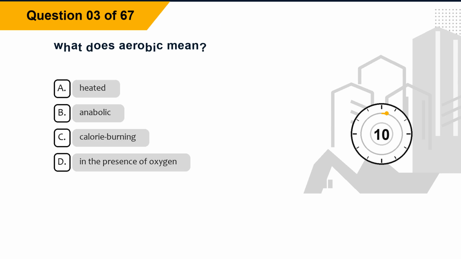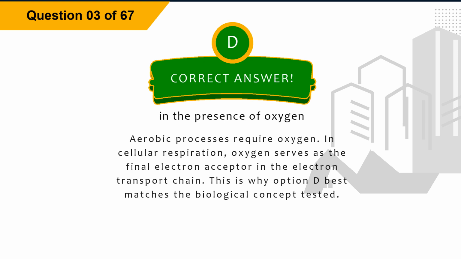Question 3. What does aerobic mean? Option A, heated. Option B, anabolic. Option C, calorie burning. Option D, in the presence of oxygen. The correct answer is option D, in the presence of oxygen.